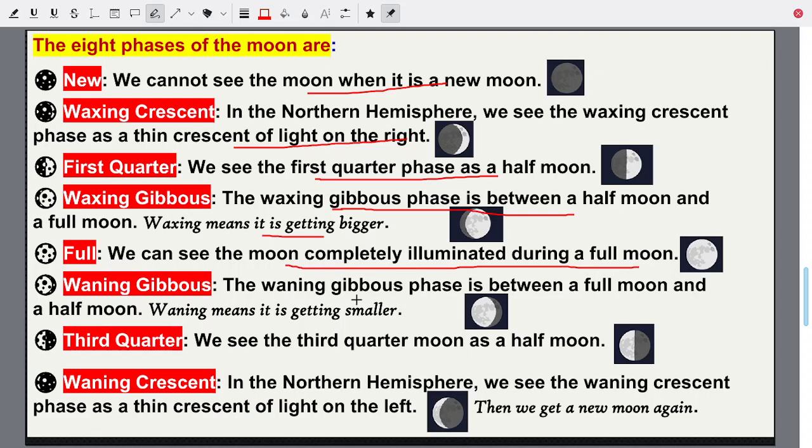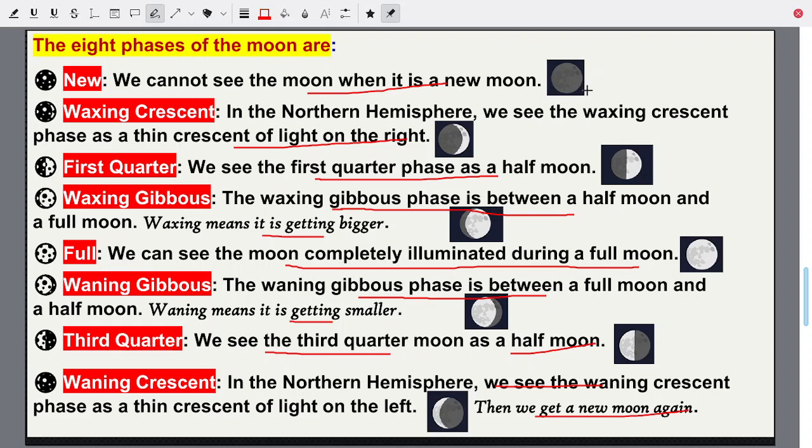The waning gibbous, now the size is going to decrease. So again gibbous, but the moon is going to become smaller and smaller. Waning means getting smaller. So again it is 3/4 of a moon. The third quarter, that means again you see the half moon. And lastly, again crescent. Again the same crescent. And then we get a new moon again.